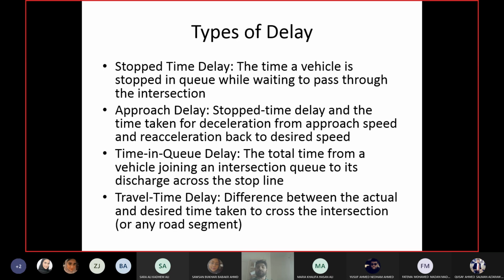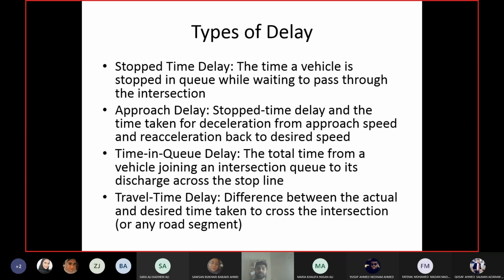Delay is the most commonly used parameter for intersection effectiveness, and it is also linked with the level of service as well. So delay can be of 4 types: stop delay, approach delay, time in queue delay, and travel time delay. Stop delay means obviously the time when the vehicle is stopped, right? Stop delay is when the vehicle is stopped. So you have to stop because there's a vehicle in front of you, or the signal is red. That is a stop delay, the time which you are consuming while you're stopped.